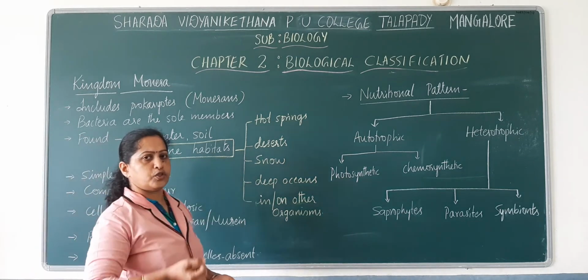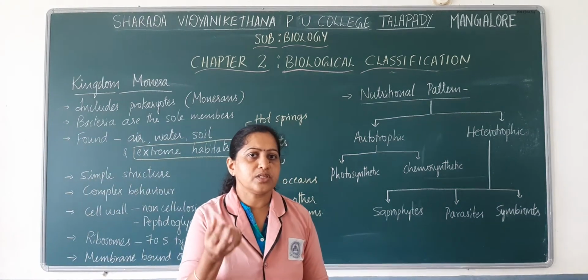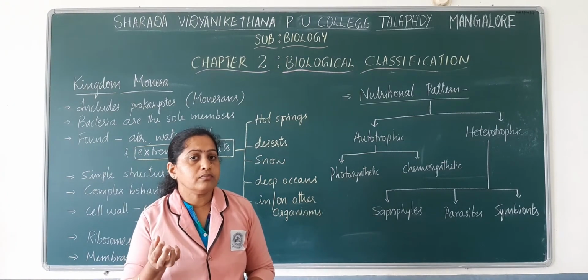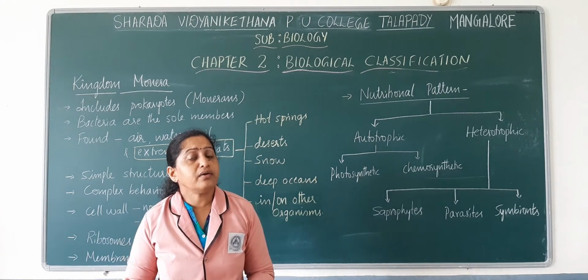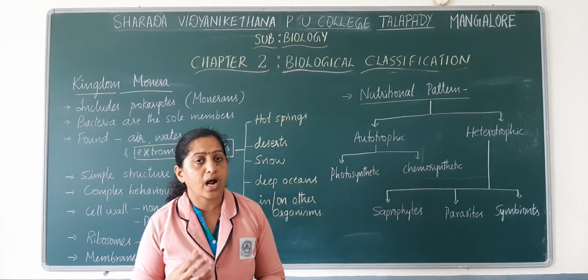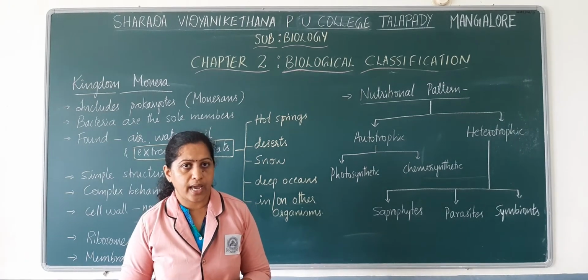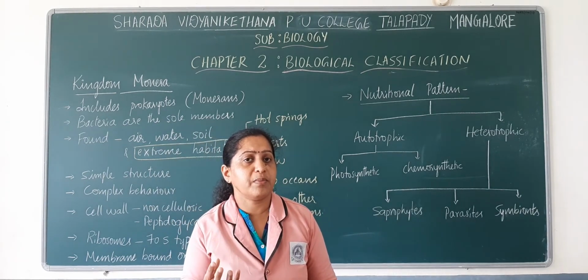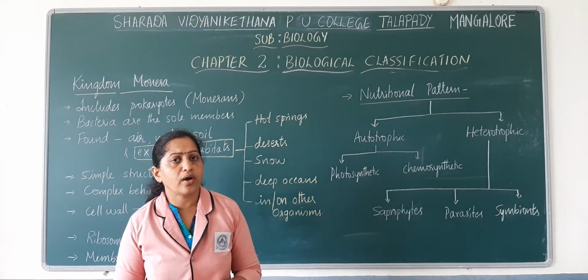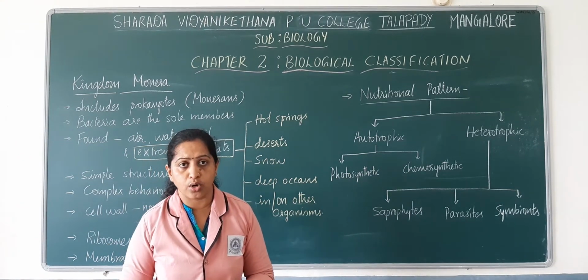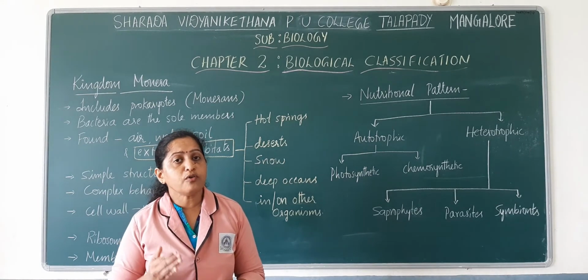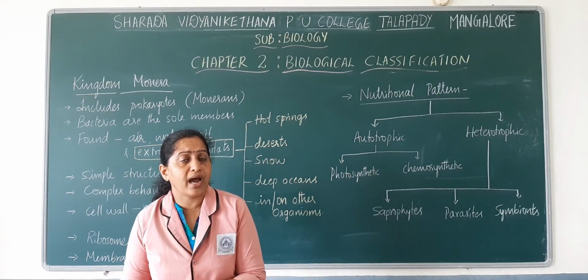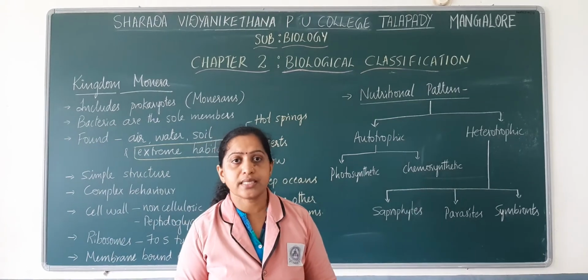Suppose you take a handful of soil and culture that soil sample in the laboratory, you can find hundreds and thousands of bacteria or prokaryotic organisms. So many microorganisms will be present everywhere. Not only in soil, they are found in air and in water. In addition to that, they are also found in some extreme habitats where other organisms cannot survive. In such extreme habitats, these prokaryotes or Monerans can survive.